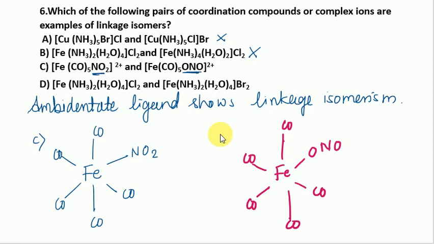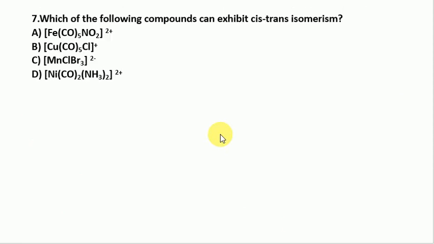Now see the next example, 7. Which of the following compounds can exhibit cis-trans isomerism? If we see the first and second compounds, that is A and B, the coordination number is 6 here. So A and B are the octahedral complexes.